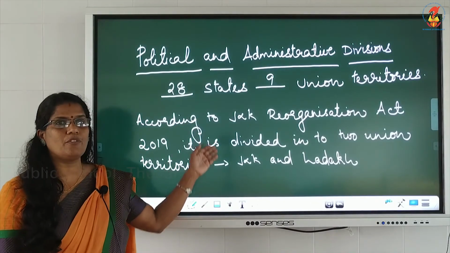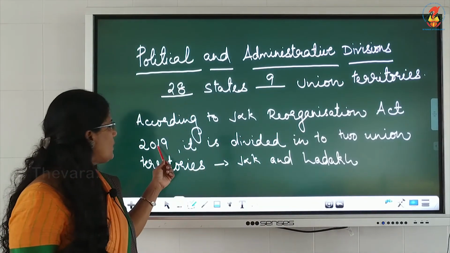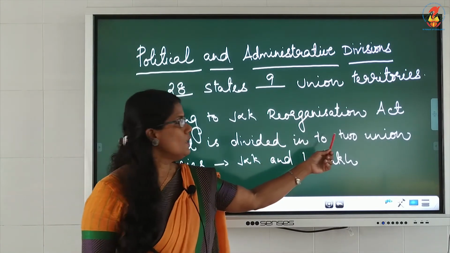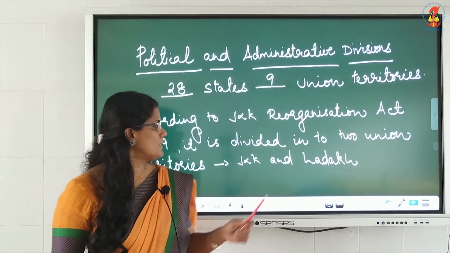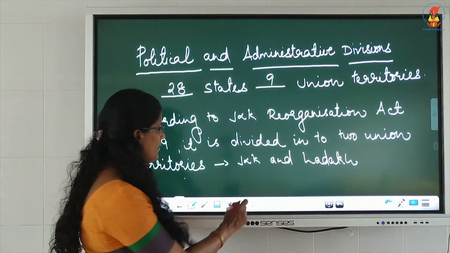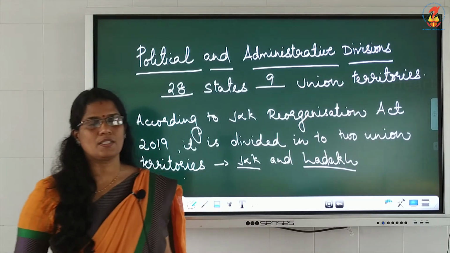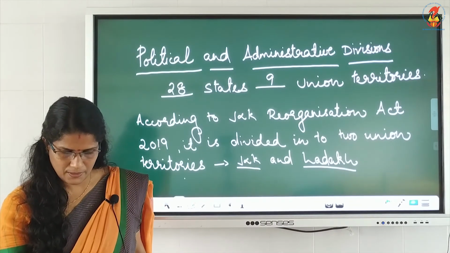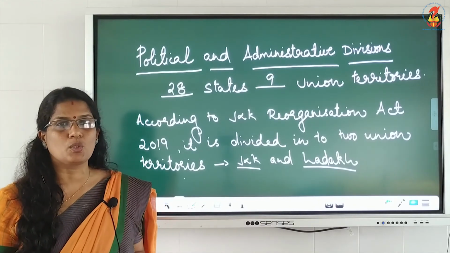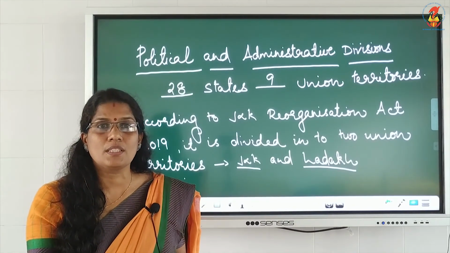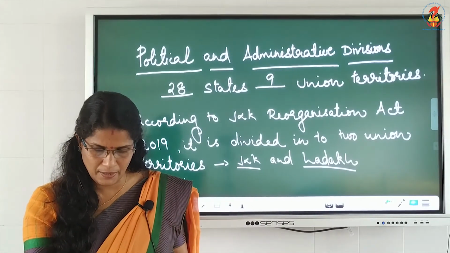This is for your information. According to the Jammu Kashmir Reorganization Act 2019, Jammu Kashmir is divided into 2 union territories, Jammu Kashmir and Ladakh. These are the 2 new union territories. Now, in the book it is written the last state formed, 29th state formed, was Telangana, that you can make it as 28th state formed was Telangana.